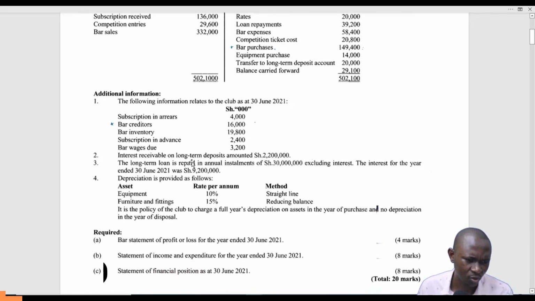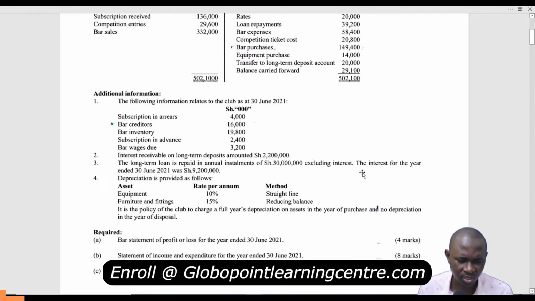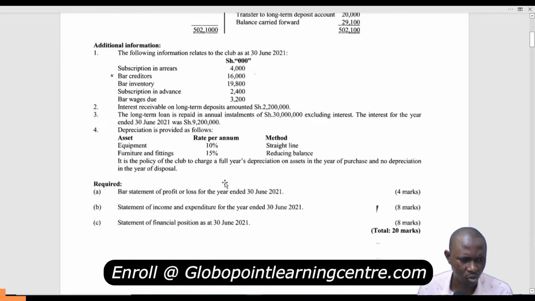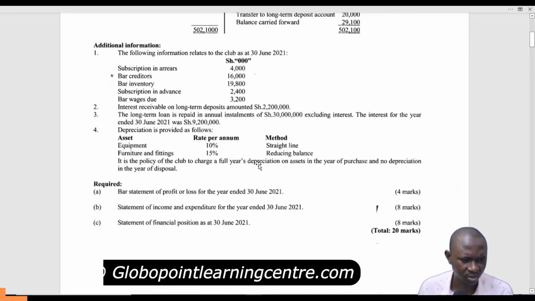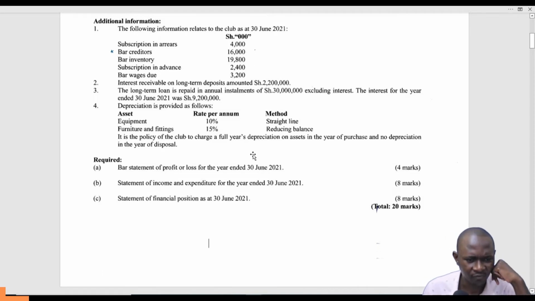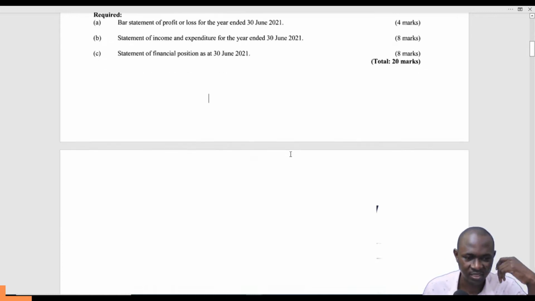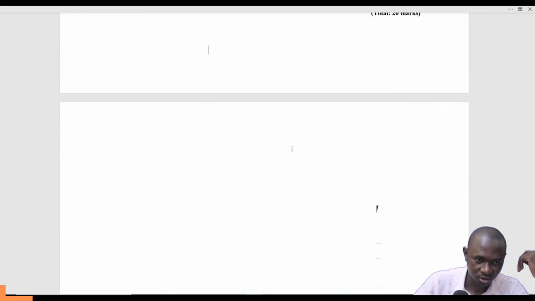Then interest receivable on long-term deposits amounted to 2.2 million. The long-term loan is repaid in annual installments of 30 million, excluding interest. The interest for the year ended 30 June 2021 was 9.2 million. Then depreciation: equipment on straight-line basis, furniture and fittings on a reducing balance basis, with a full year's depreciation recorded on assets in the year of purchase and no depreciation in the year of disposal. The 3 questions will give us 20 marks. Good, so let's solve them.